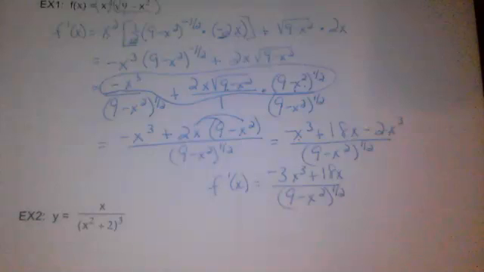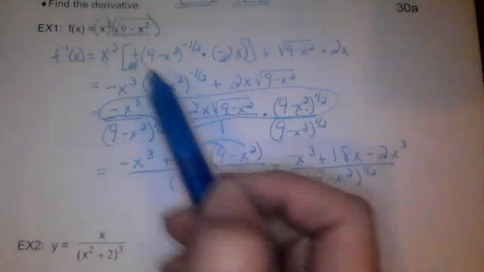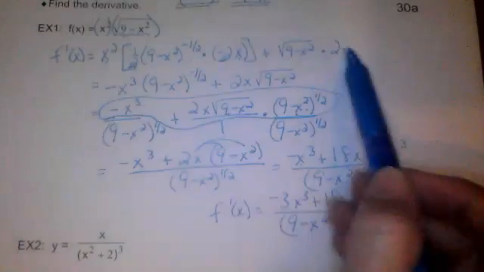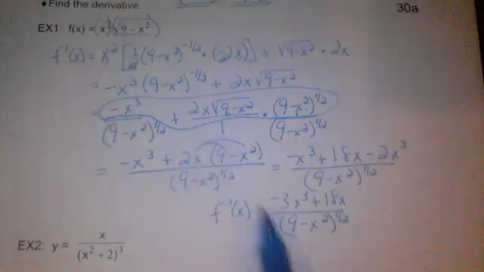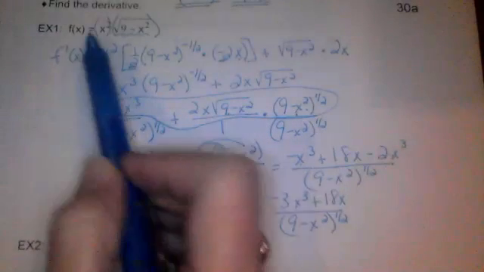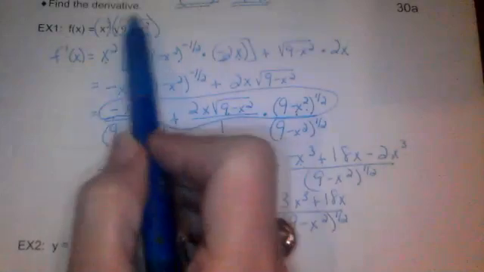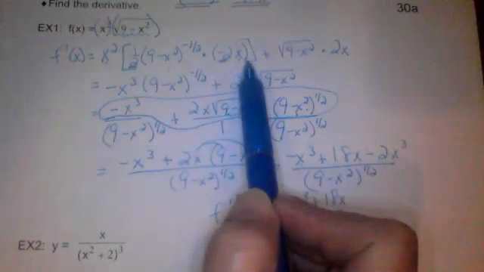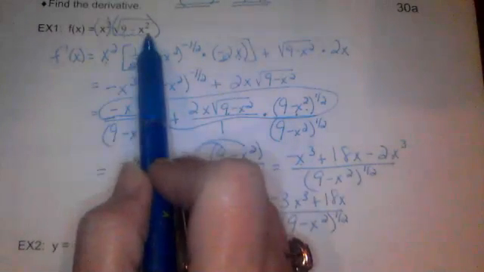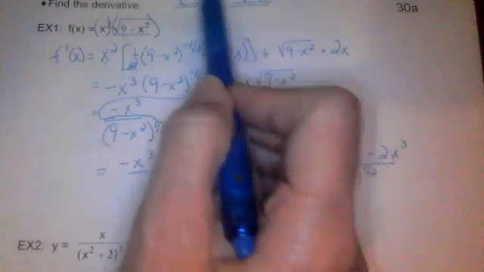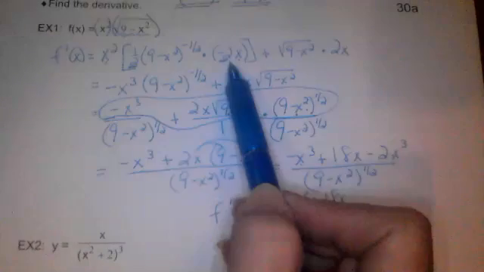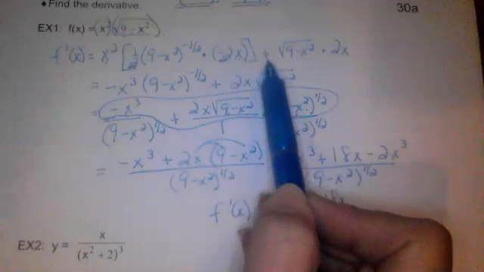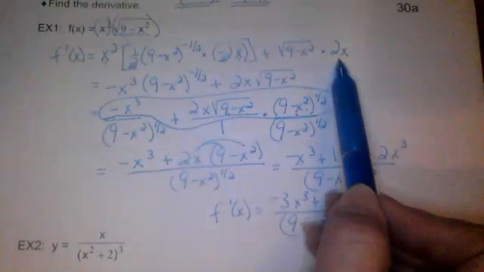All right, so let's review for a minute. All of this first row is our new chain rule. Everything after that row is just algebra. So let's review. First times the derivative of the second, and all of this in the brackets is the derivative of the second because we have to use chain rule. Bring this down, the outer derivative, inside stays the same, times the derivative of the inside, and then plus the second times the derivative of the first.